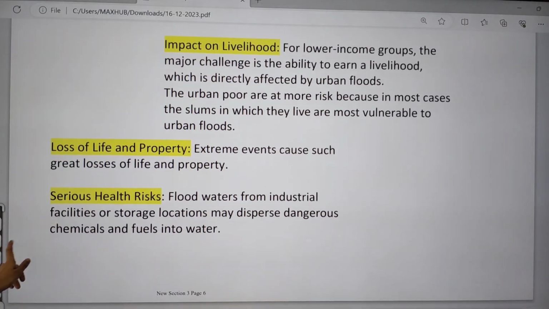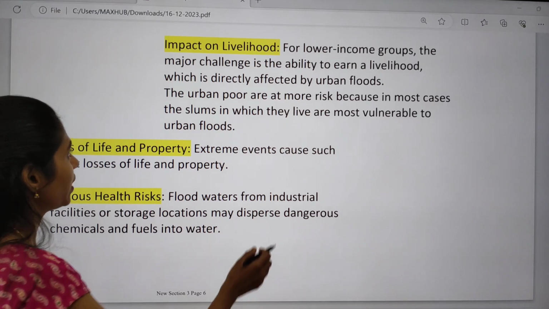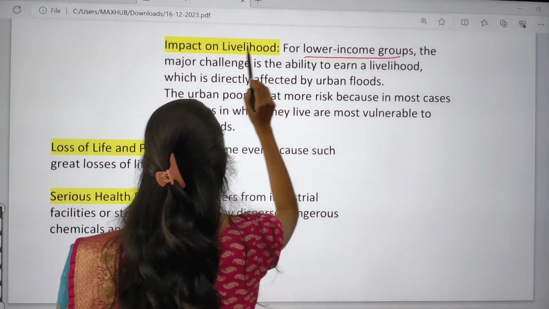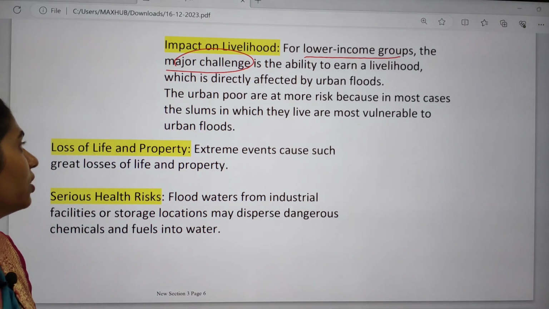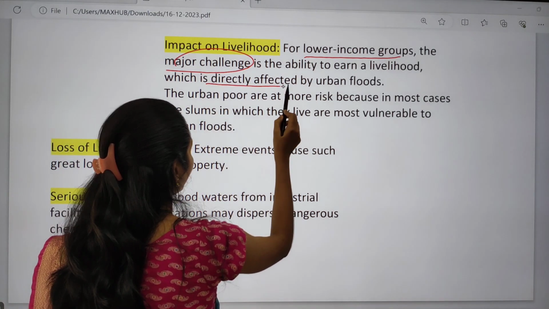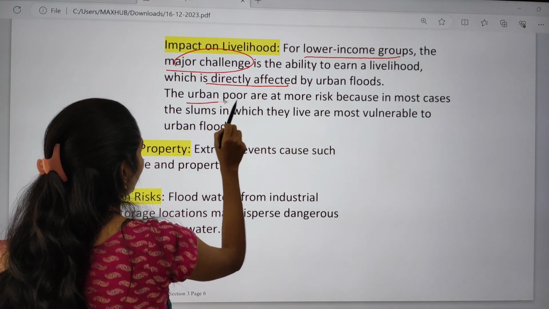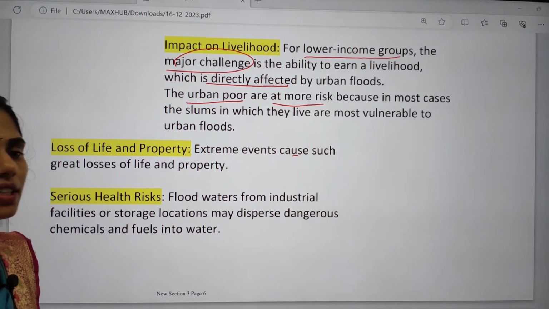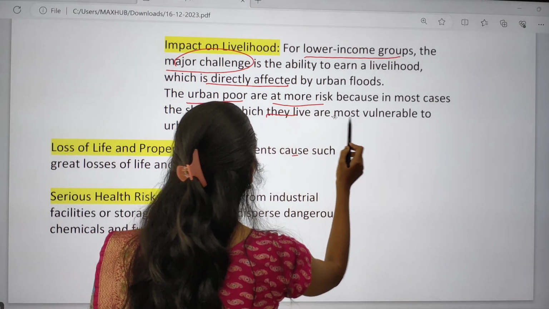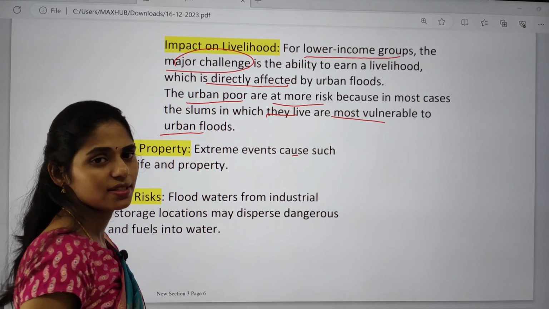And next one is there is also an impact on livelihood. For example, lower income groups have a major challenge, that is how to get their livelihood. So that is directly affected by urban floods. The urban poor are at more risk because in most cases the slums in which they live are most vulnerable to urban floods.